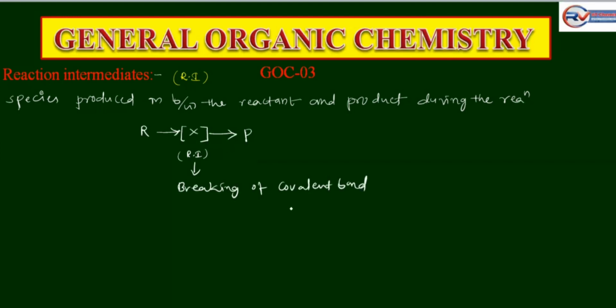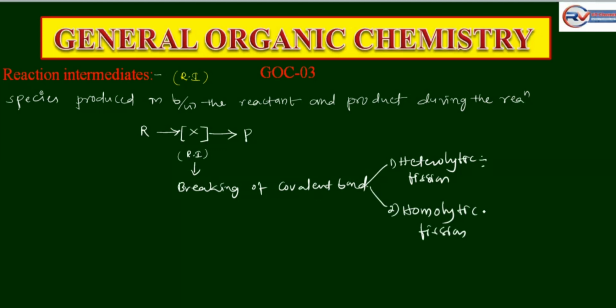Generally, breaking of covalent bonds are of two types. They are heterolytic fission and homolytic fission. Breaking of covalent bond occurs in two ways, heterolytic fission and homolytic fission.